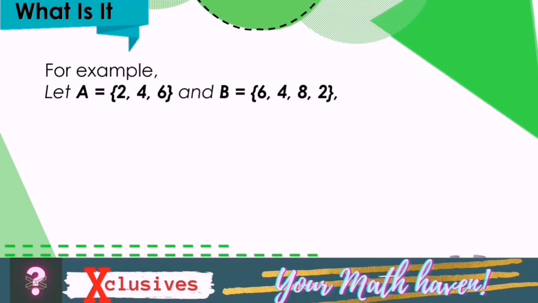For example, let A be equal to the set 2, 4, 6 and B be equal to 6, 4, 8, 2. Here, we could say that A is a proper subset of B because all the elements in set A are found in set B, and there is an element in set B that is not found in A, which is the element 8.